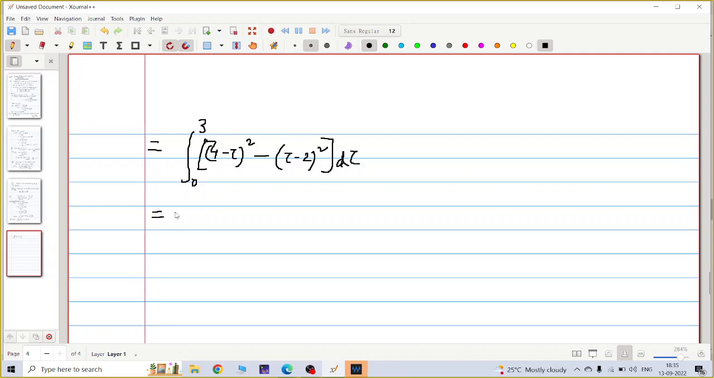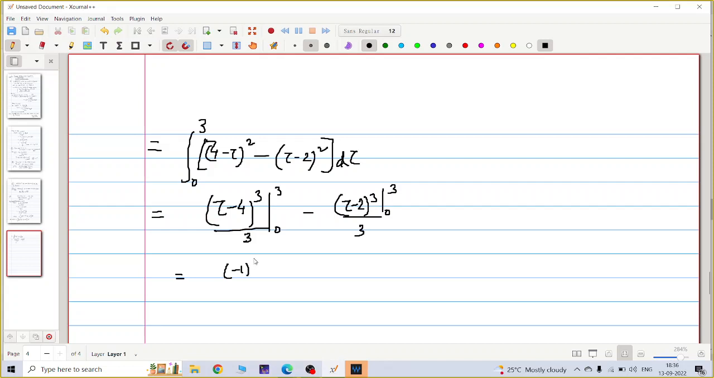So this is equal to again the integral. Now I am doing the integration. It's a trivial integration. Tau minus 4 whole cube by 3, the range is 0 to 3, minus tau minus 2 whole cube by 3, the range is 0 to 3. Okay, so this is what?